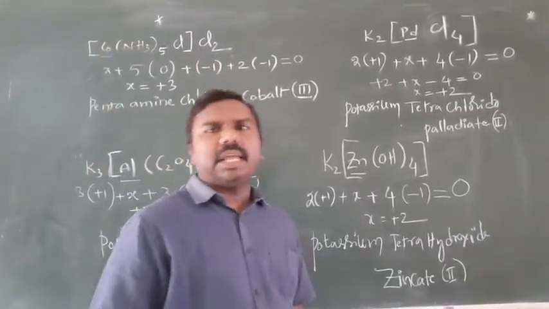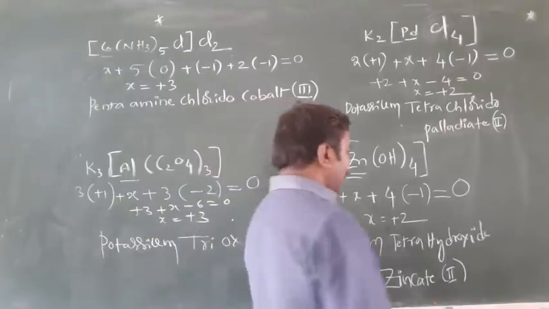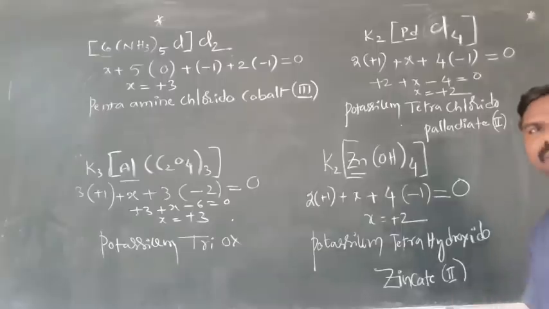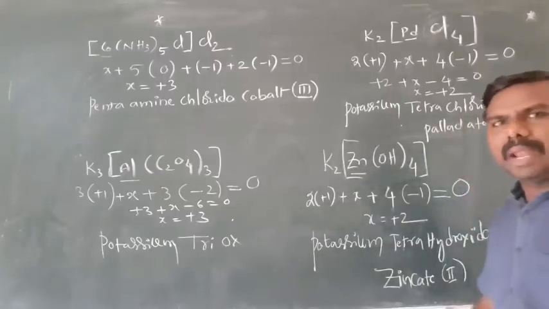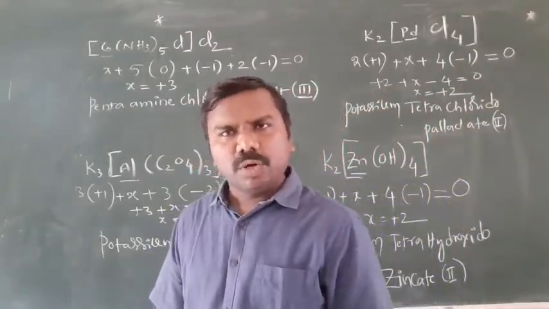Okay, these are the examples. Zincate, it is tetrahydroxido. IDE converted into IDO. It is palladium taken as palladate, right? A few more examples we'll observe now.